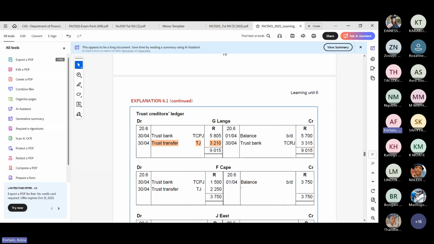There's the question. There's F Cape. There's his trust creditors ledger done for you already. I want you now to do that example for me and explain to me why you're doing it like that. I'll give you all 5 minutes to think about the difference.